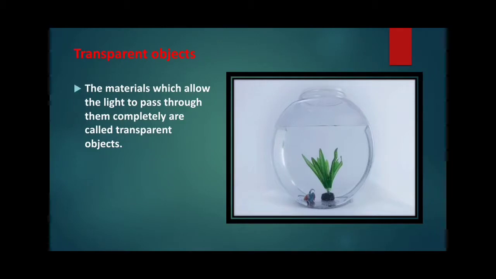On the basis of ability to allow light to pass through them, objects are classified into three categories. First is transparent objects. The materials which allow the light to pass through them completely are called transparent objects. For example, clear glass, water, cellophane sheet, air, etc. are transparent objects.